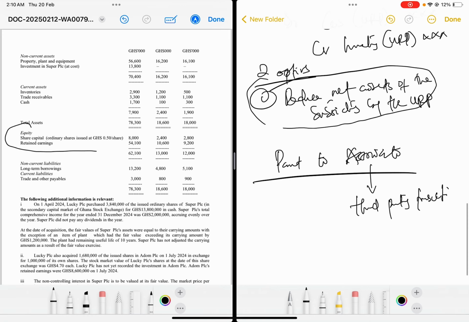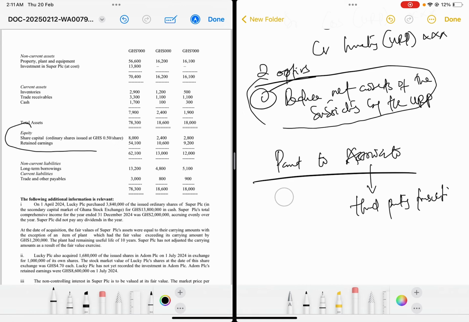When it's from parent to subsidiary or parent to associate, we do not eliminate the value of the sale. So for example, if the parent sells to associate for 400,000, we are not going to eliminate the 400,000. We're only going to find the proportion of the goods that were unsold and find the unrealized profit, and it is the unrealized profit that we will eliminate.